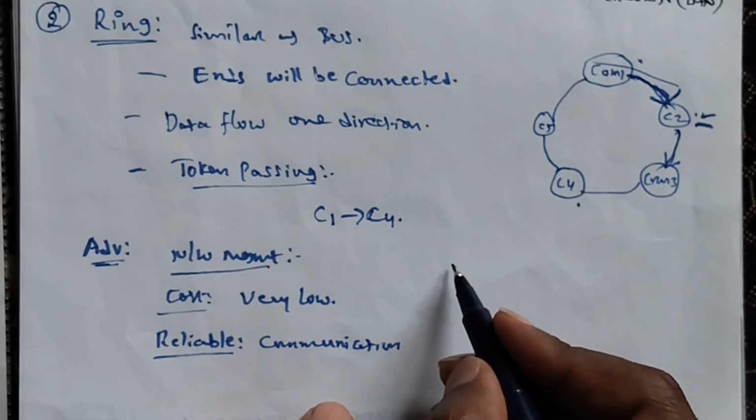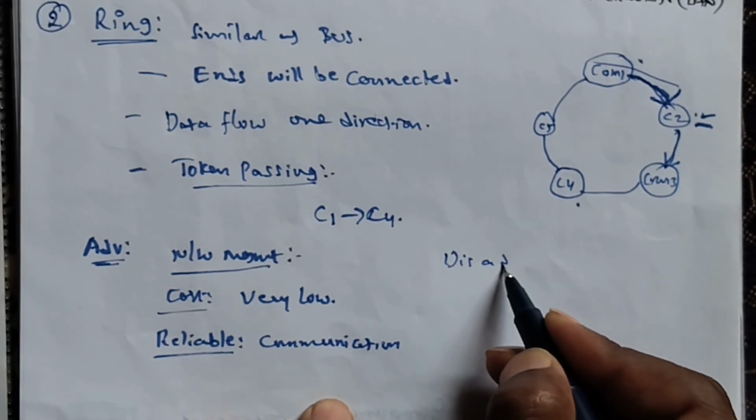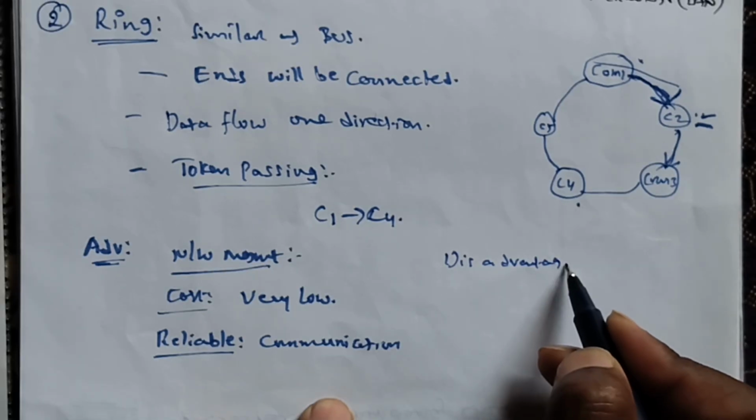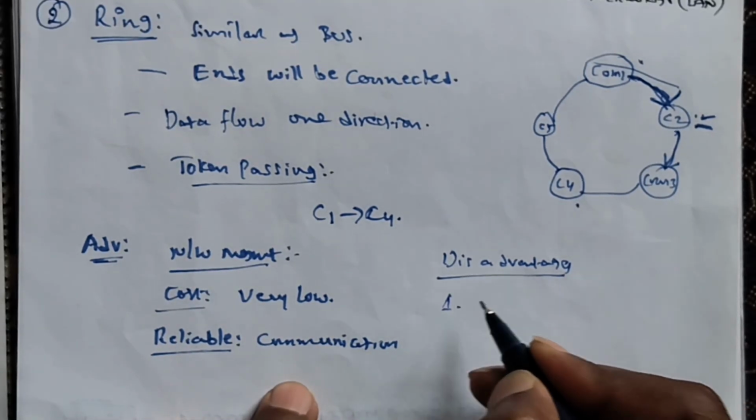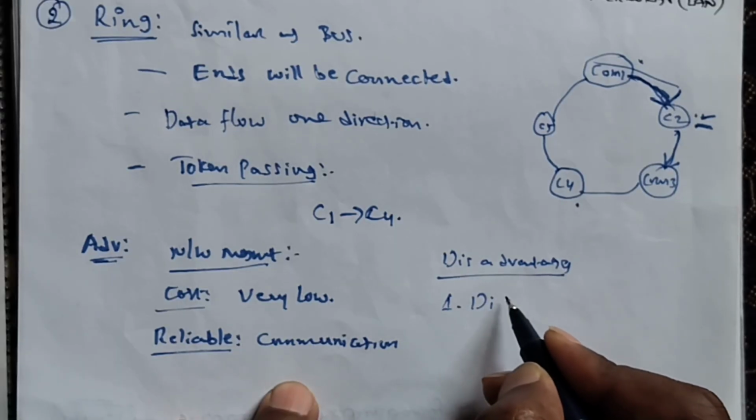And what about the disadvantages? Disadvantages are difficult troubleshooting. What does difficult troubleshooting mean? It requires specialized test equipment to determine cable faults. Okay, the first disadvantage is difficult to troubleshoot.